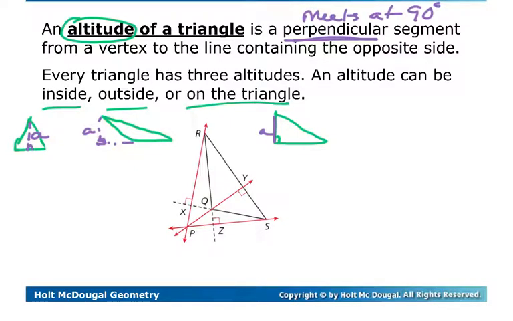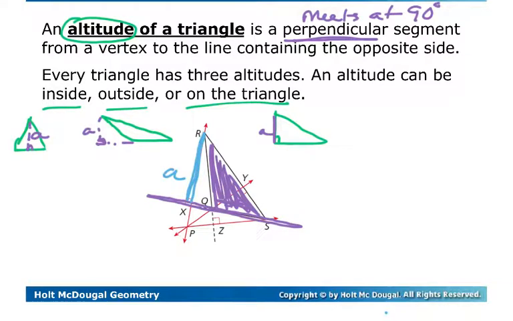And so, especially if you're looking at this one here, it's easiest if you rotate it as you're thinking. So, for instance, if I rotate this a little bit, if I pretend that this triangle is sitting on this base, okay, then our altitude is right here.